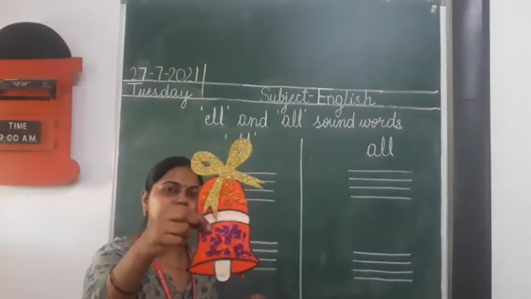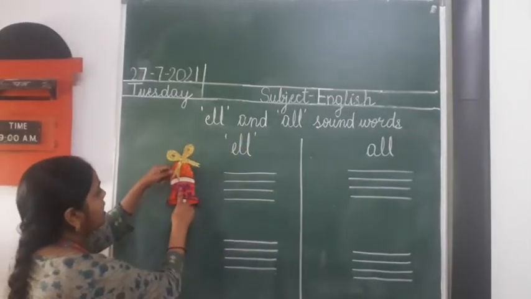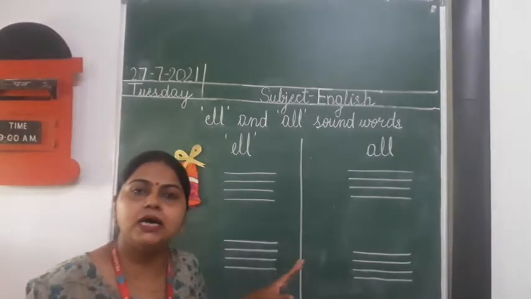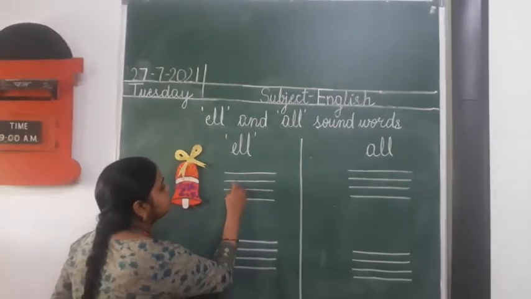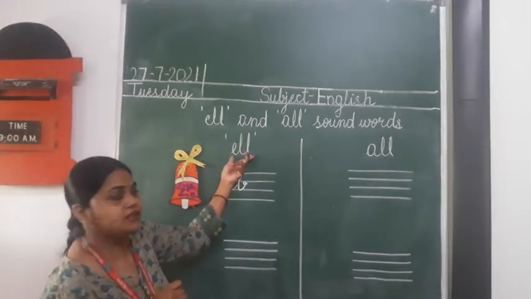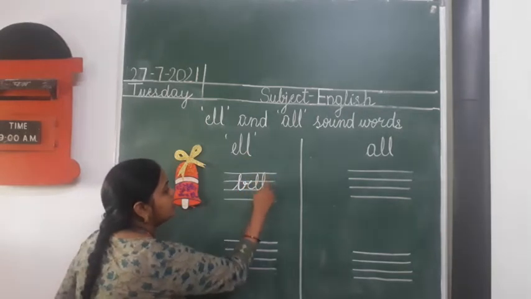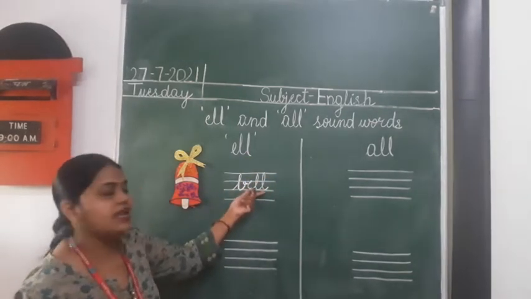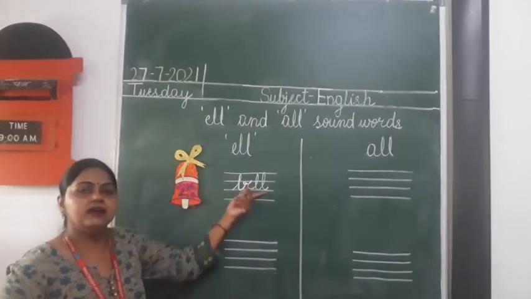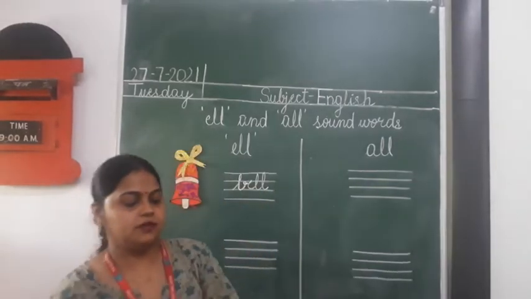Tell me, what is this? Bed. The beginning sound is B. And the same, I will write this spelling. B, L, bed.